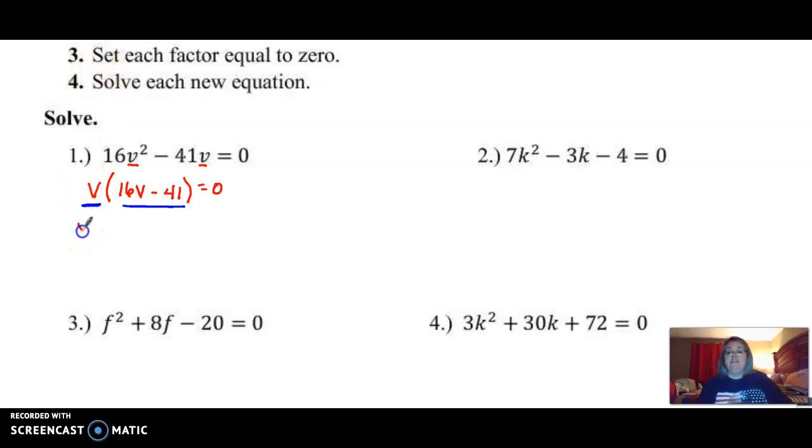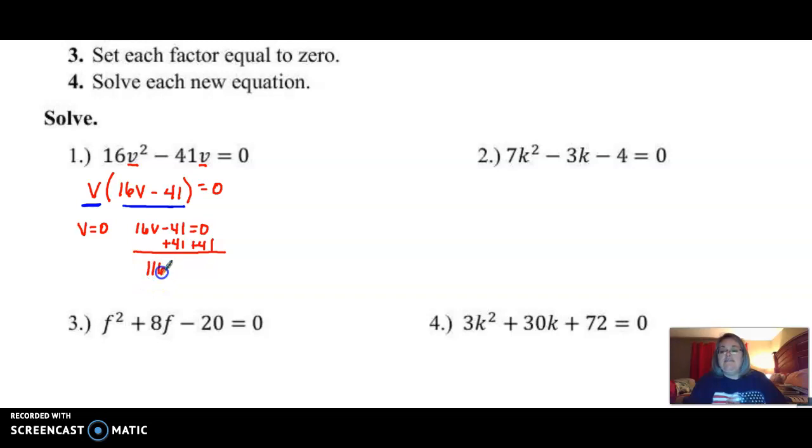So I'm going to take that factor of v and set it equal to 0. There's no work to do there. I'm done there. But with my 16v minus 41, when I set that equal to 0, I now need to solve that. So I'm going to add 41 to both sides. And remember, we don't need to see that step. If you need to write it, go ahead and continue to write it.